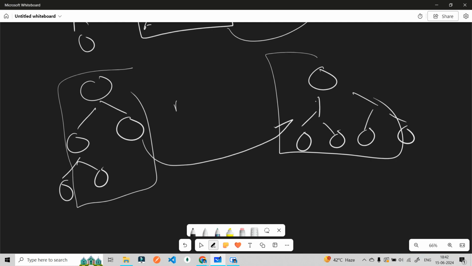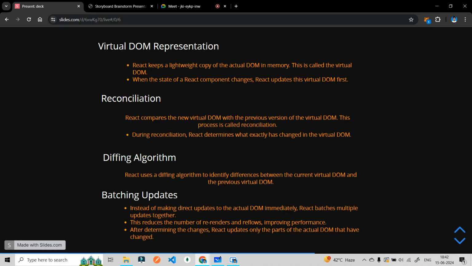There is an algorithm known as the diffing algorithm, the algorithm that will figure out what things have changed.